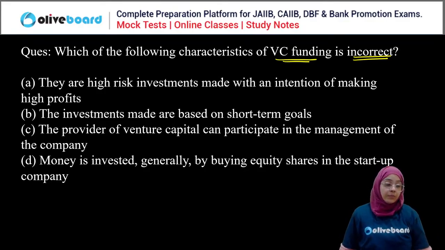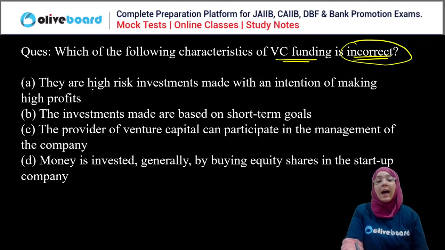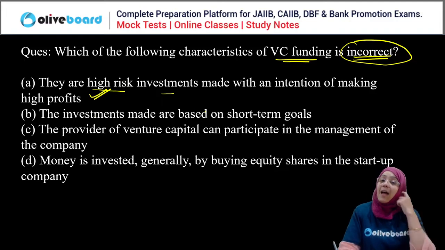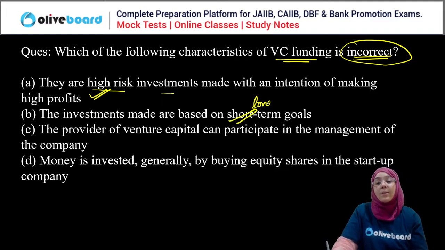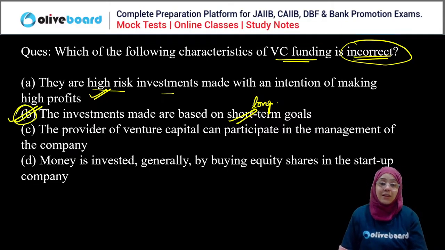Okay, Naveen, Gopal, Krishna, Vivek, Mohan, you are all saying B. Only Naveen is saying C. Now, when we talk about venture capital funding, we have to choose the incorrect statement. They are high risk investments made with an intention of making high profits. Right, correct statement. These investments are made on short term goals. No, it is actually made on a long term goal. So B is the correct answer because B is the incorrect statement.